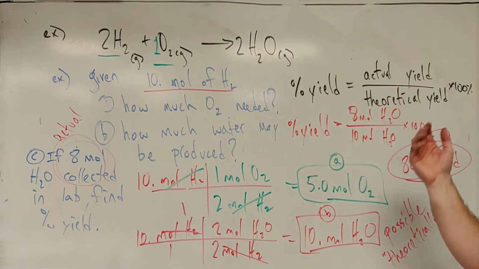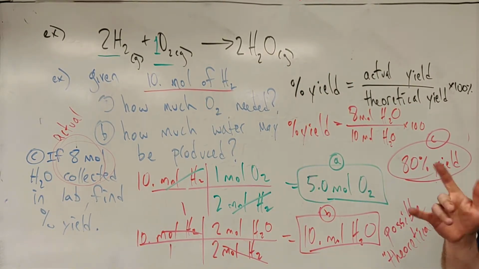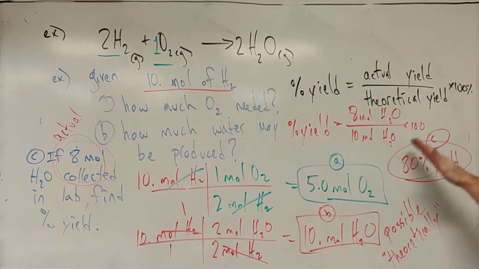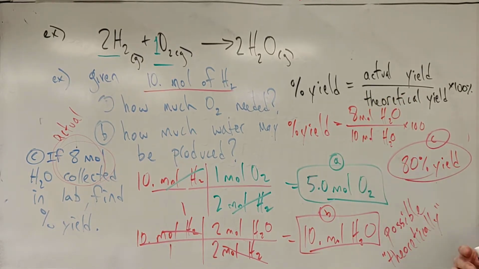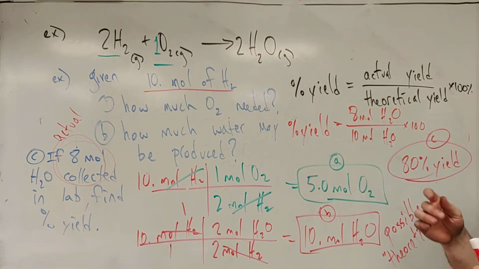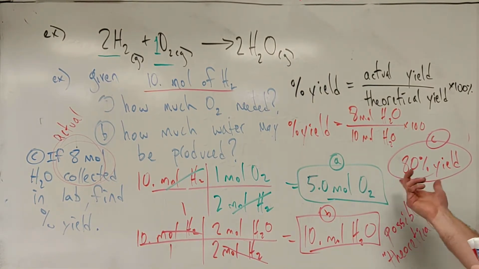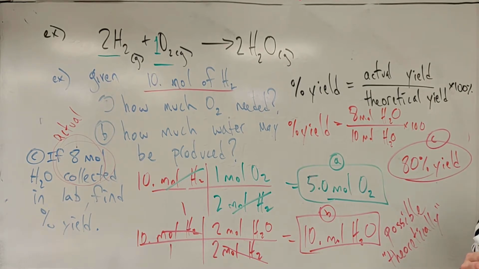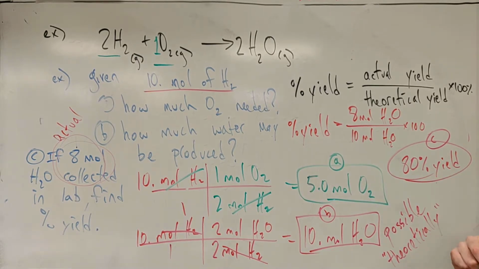But how are you going to catch your product? Did somebody screw up in lab? And that's something we should consider as well. In practice, you couldn't get over 100% yield. Like the law of conservation of mass says that's not going to happen. But as I tell my students, somebody could screw up in lab, right? Like somebody drops your product on the floor and then sweeps it up with a bunch of dust, and all of a sudden you've gotten more product than you theoretically could have. So is it possible to get over 100% yield? No. Is it possible to calculate over 100% yield? Yes, and that means somebody screwed up somewhere.